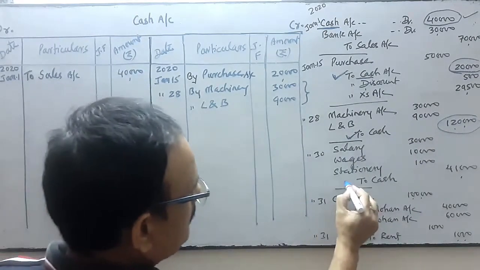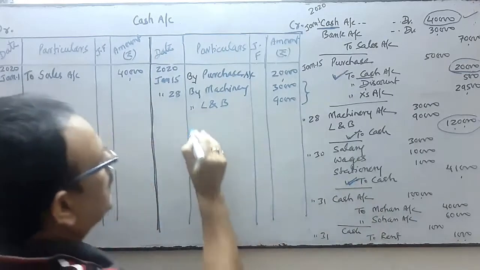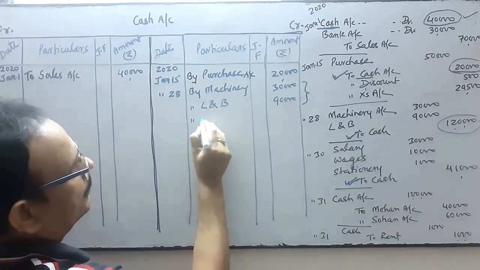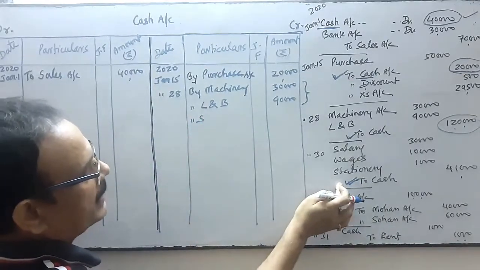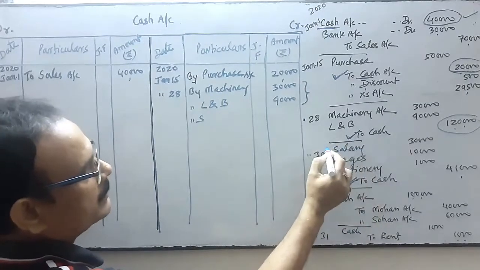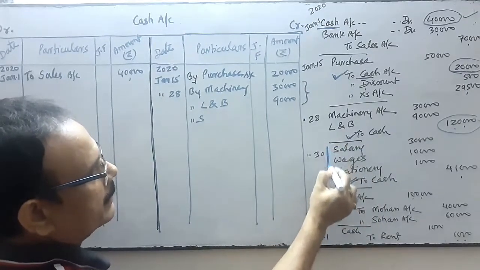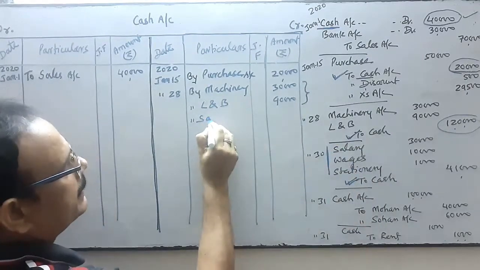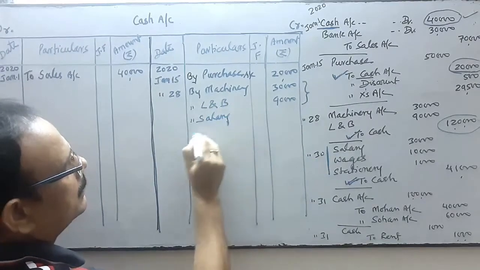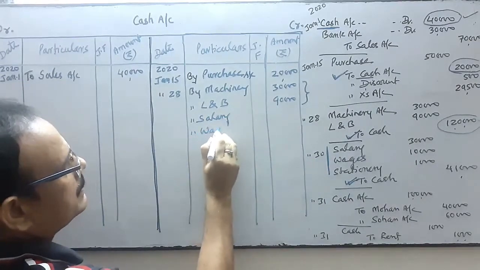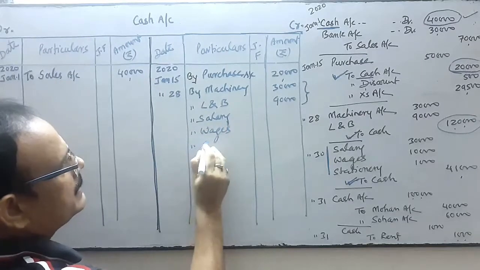Okay, now come here. Cash is on credit, so credit side. Just opposite of credit, in debit, which account? There are 3 accounts in the opposite: by salary, by wages, by stationery.